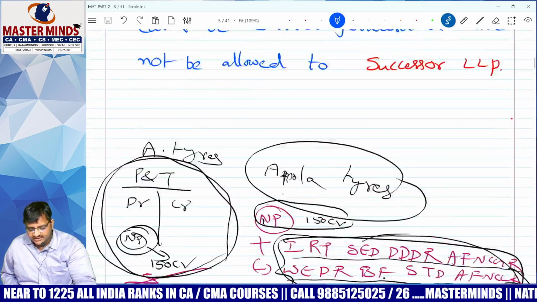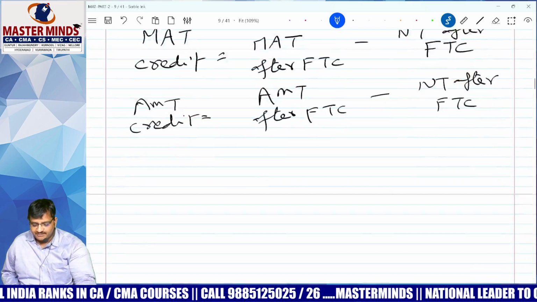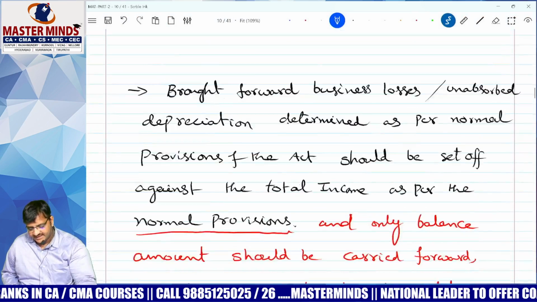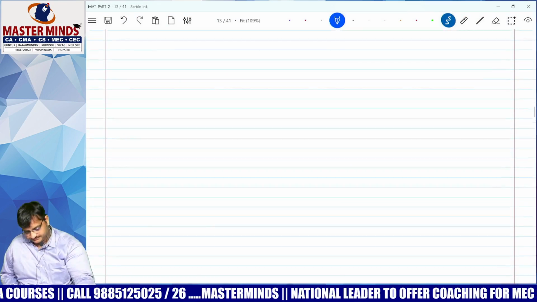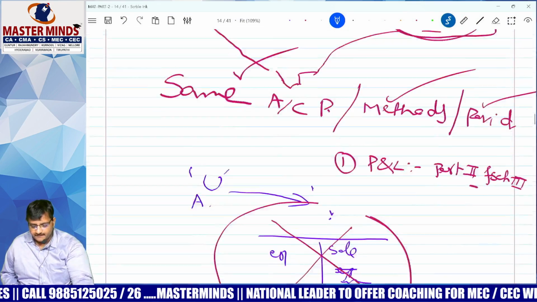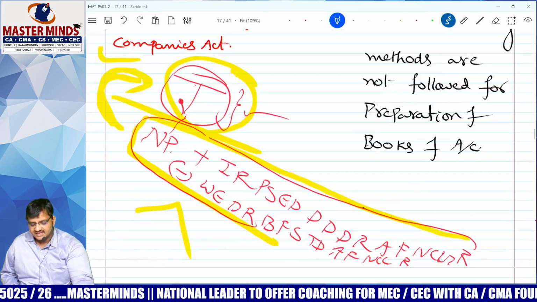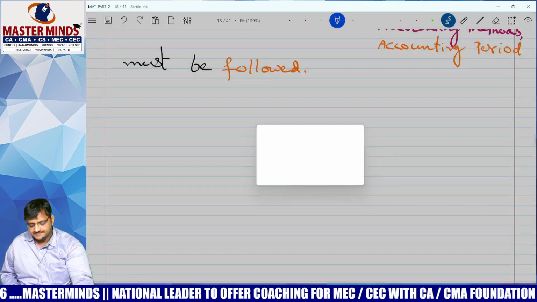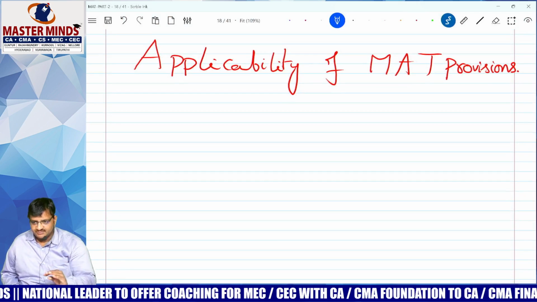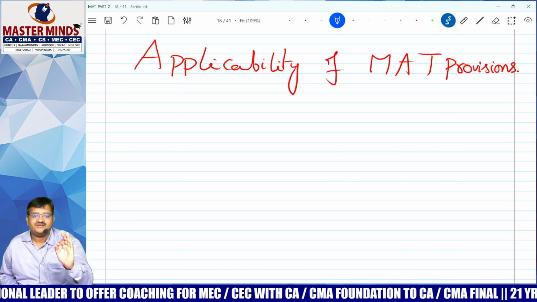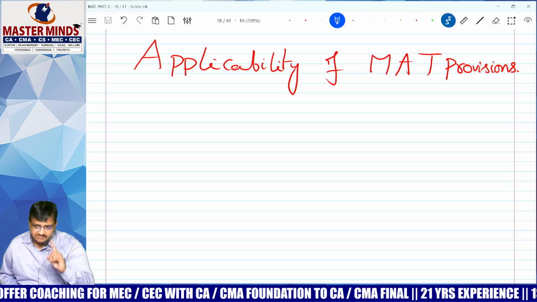So now I want to start the next topic, that is called applicability of MAT credit. Come again. Applicability of MAT credit. Important? Yes, important. Next one: MAT applicable to. Already you know certain things. See the words applicability of MAT provisions. Not important for the main exam, but important for MCQs.